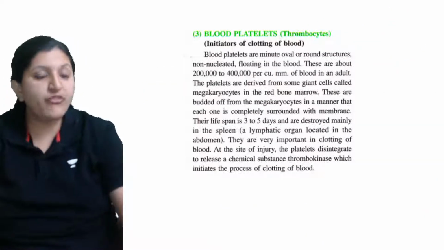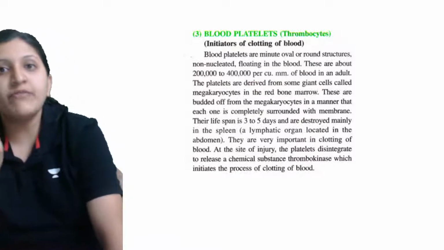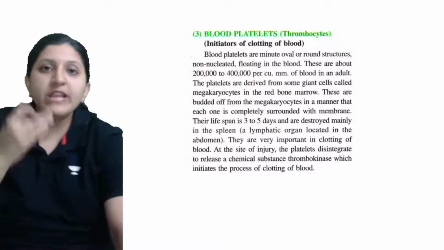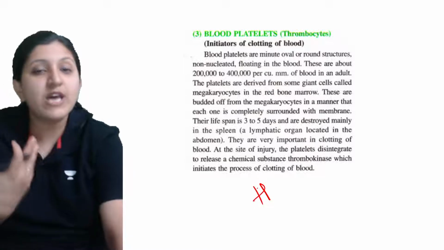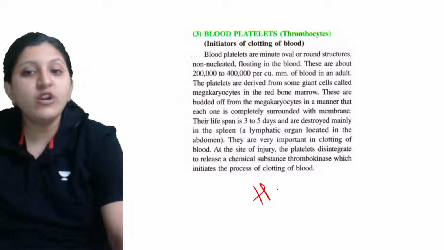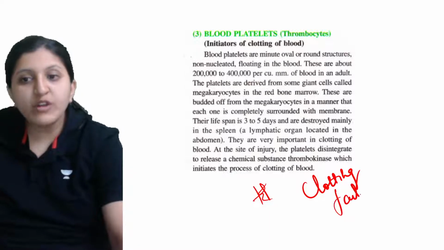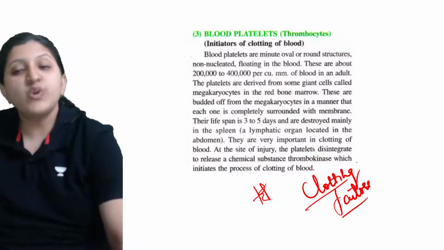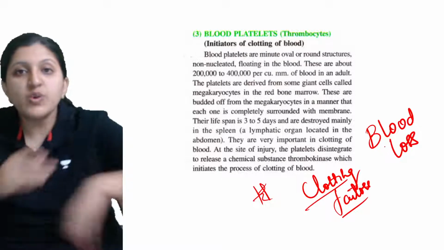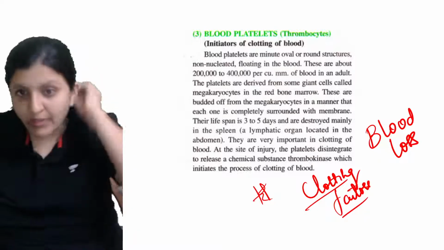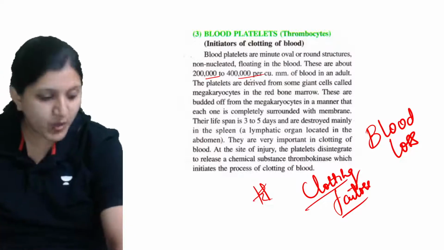You might have seen a hemophilia patient, or if not seen, you might have read about this. In case of hemophilia, what happens? Basically the clotting factors are absent in them. If the clotting factors are not produced, what is going to happen? There is blood loss because there is no clot formation, so continuous blood flow will be there. The platelet count is about 2 to 4 lakh per cubic millimetre.